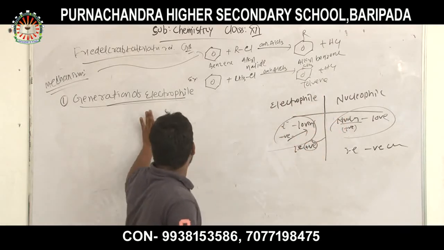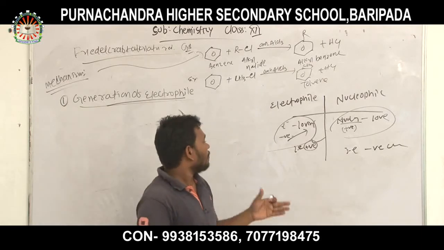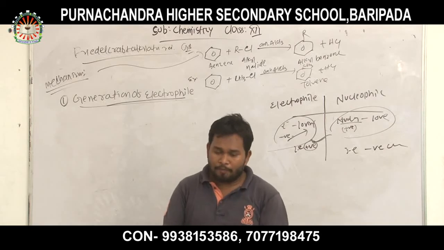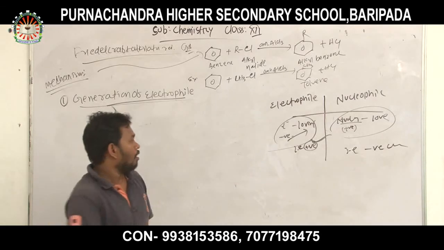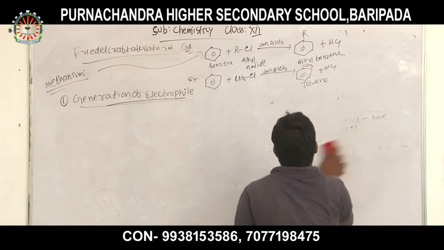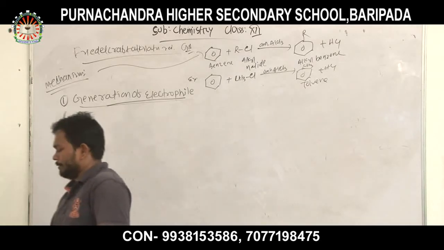For the generation of electrophile, we form a positive charge species, which is called the electrophile. Thus the first step is generation of electrophile.